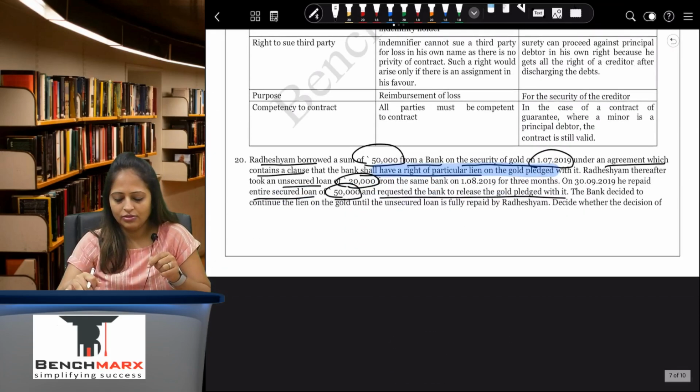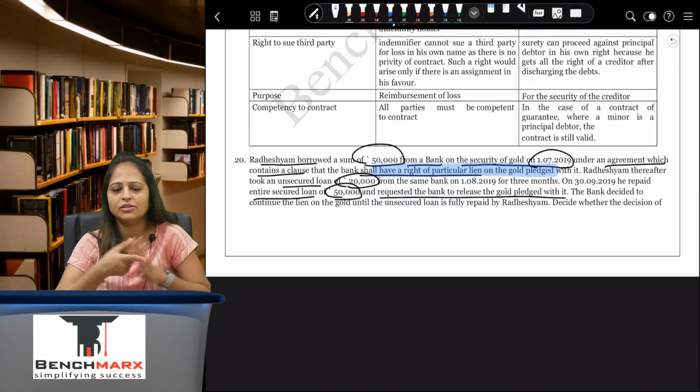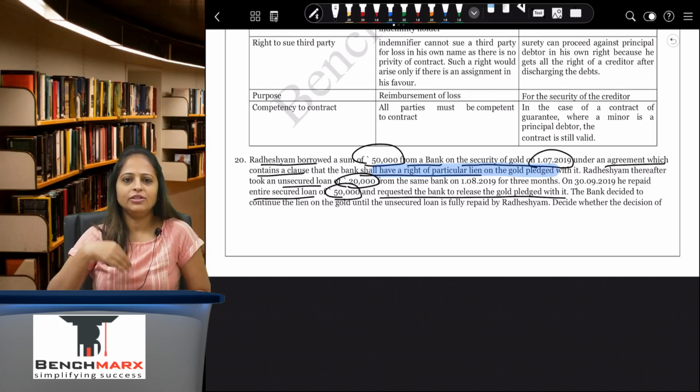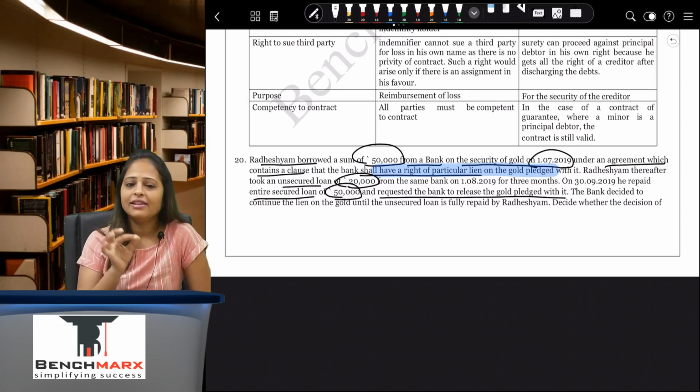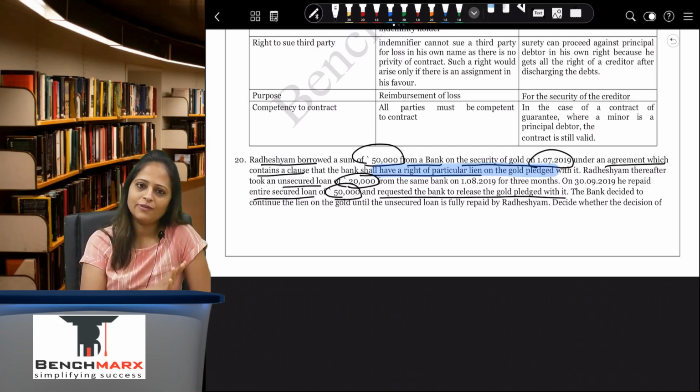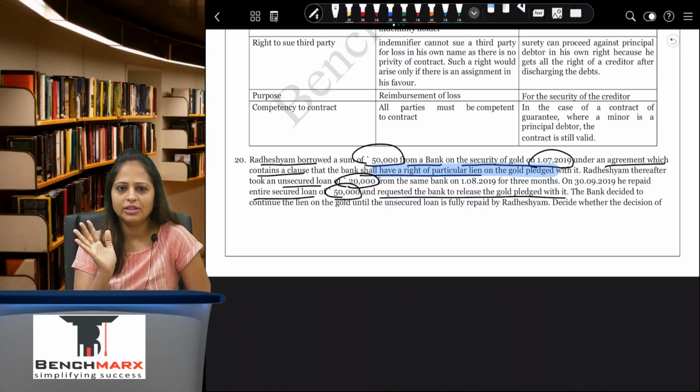So two things we have to write here. First is that a banker has a general lien on the goods. Banker, factor, wharfingers, brokers, attorney of high court, all of these people have a general lien on the goods, which means that they can recover the lien given on other things also, unless there is a contract to the contrary. So here they have already contracted that the bank will have a particular lien on the gold. So now there's a particular lien. So once 50,000 is paid, the gold has to be given back.